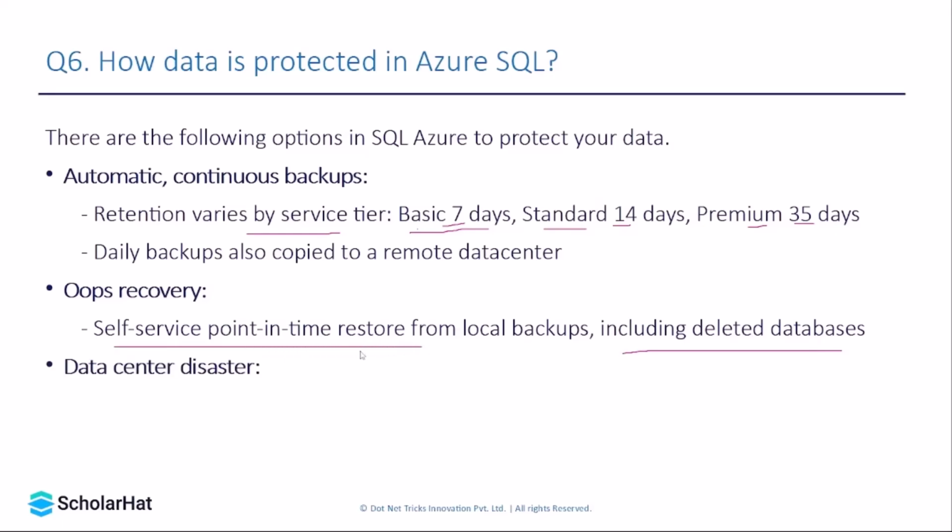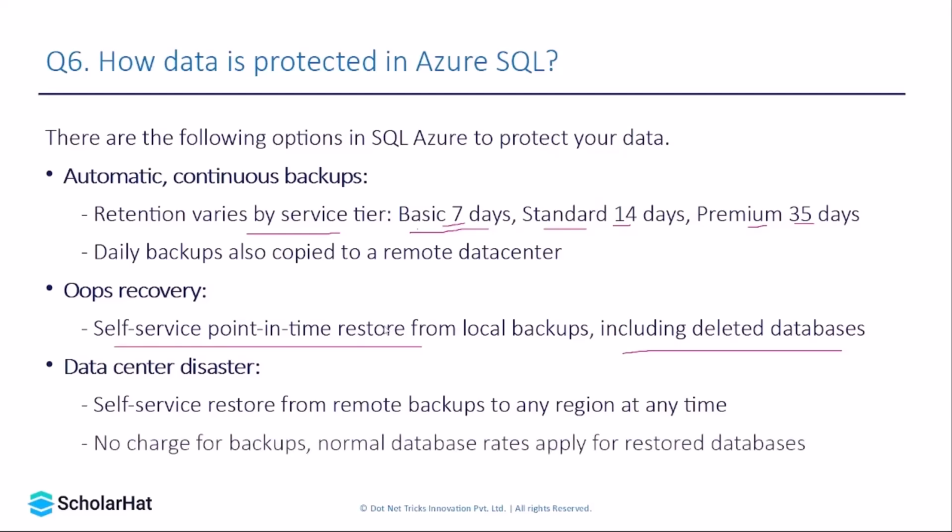The third option is a data center disaster. Well, this is not normal, but even Azure or Microsoft has taken this into consideration. It might be possible that at a particular data center region, there might be some kind of natural calamity. It might be an earthquake, it might be a flood. So in that case, the local backup would not be available. So what Azure does is restore the backup from a remote backup to any region at